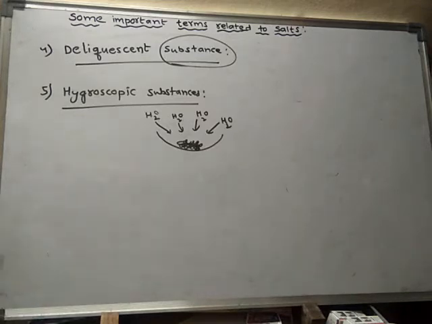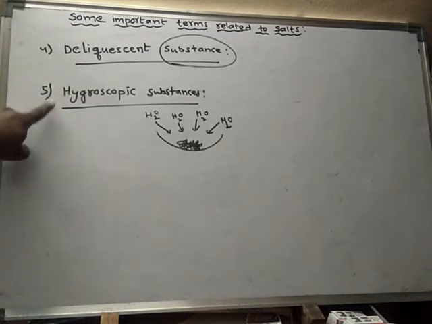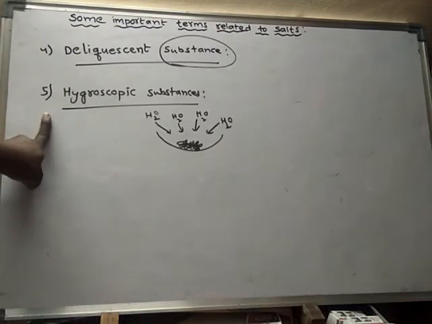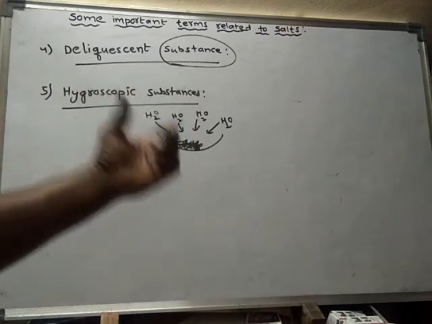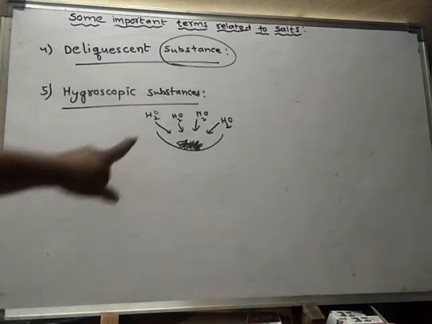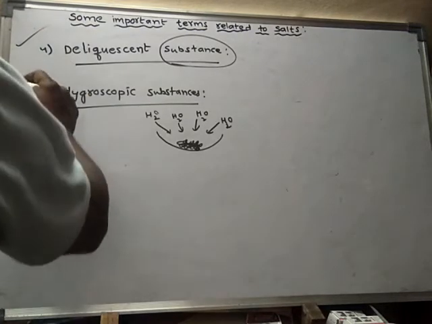Simply it absorbs. But deliquescent substances absorb the atmospheric moisture and dissolve in it to form a saturated solution. Hygroscopic substances do not dissolve in the moisture or convert into solution. They simply absorb the moisture and still remain as solid even after absorption. But deliquescent substances, after absorption of moisture, turn into a saturated solution. That is the difference between a deliquescent substance and a hygroscopic substance.